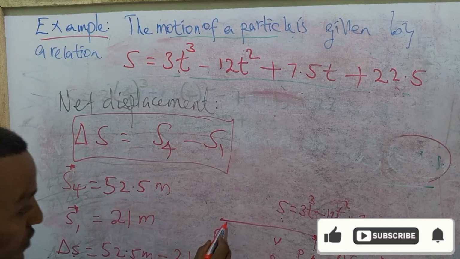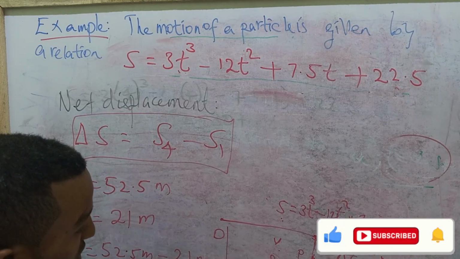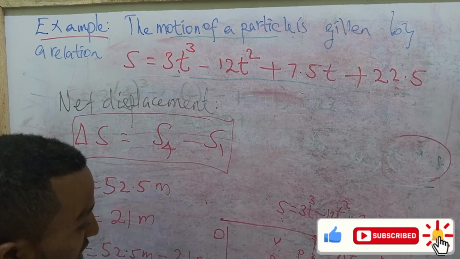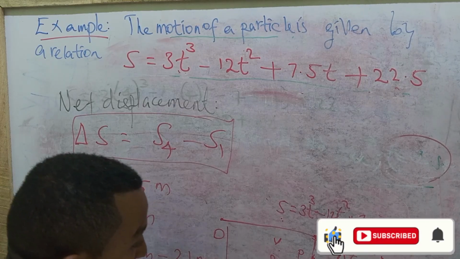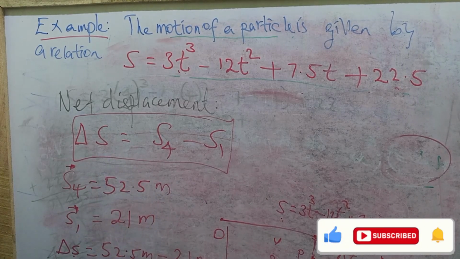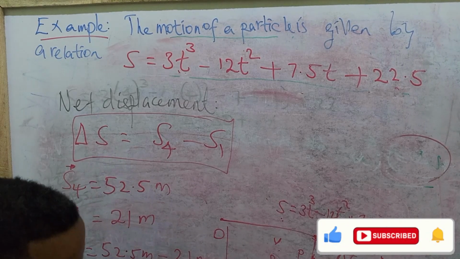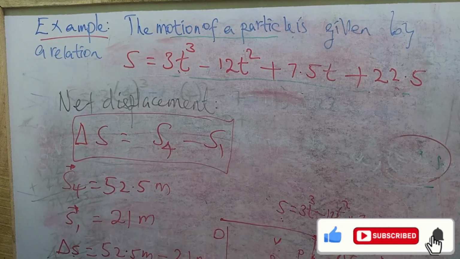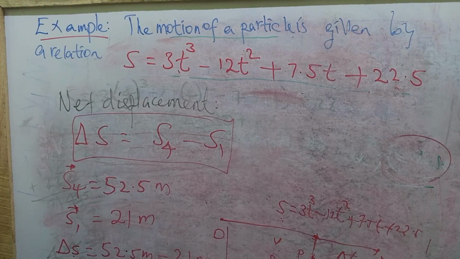There exists a displacement here, okay? And after that there also exists a change in displacement. This change in displacement is 31.5 meters. This is a change in distance, or we can say displacement. So direction is there, and the change in displacement is this much, 31.5 meters. This is how we solve this example.